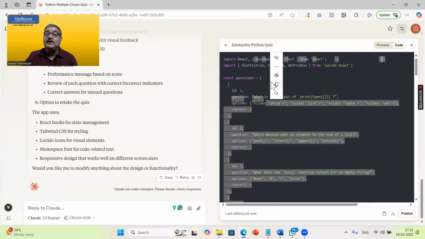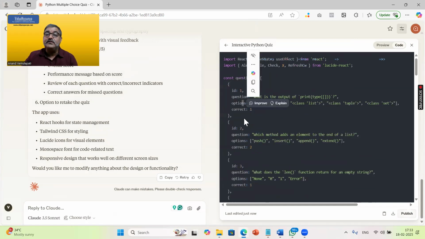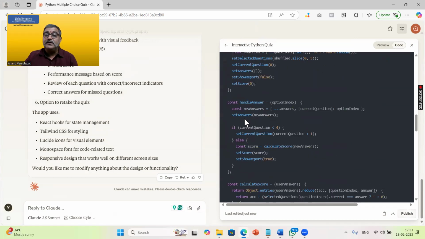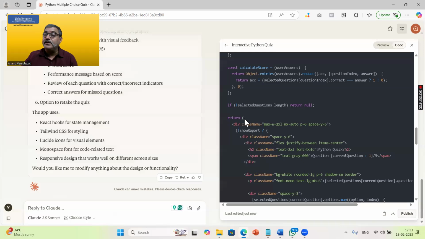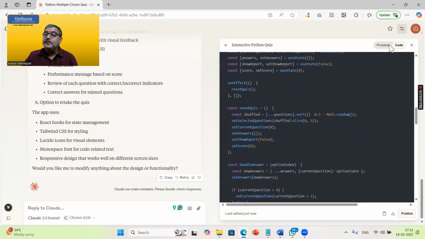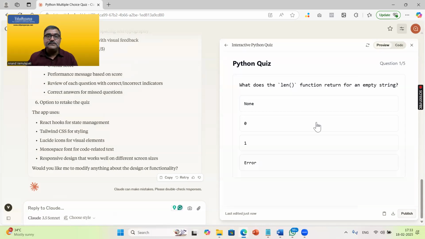It has created an array that has ID number 1, question, what is the correct answer, ID number 2, all those things. And then it is going to randomly pick. All code is written for you. You don't have to worry. Preview is also there. That's it. Your app is ready. So 1 minute for step 1 to get the questions, 1 minute for step 2 to write a prompt to ask the tool to build a quiz application, and just wait for 1 minute. In 3 minutes, I have my application ready.